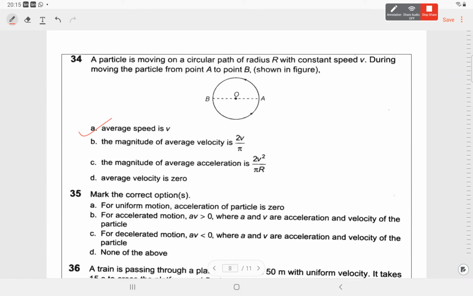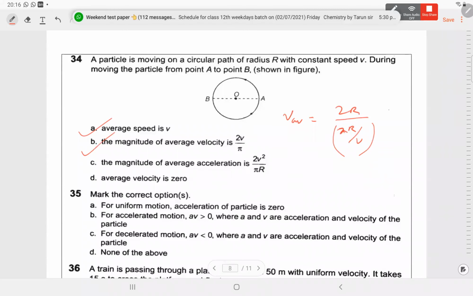34b. From point A to B, the magnitude of average velocity will be the total displacement 2r divided by the total time taken, which is pi r by v. I think this also we did, 2v by pi.